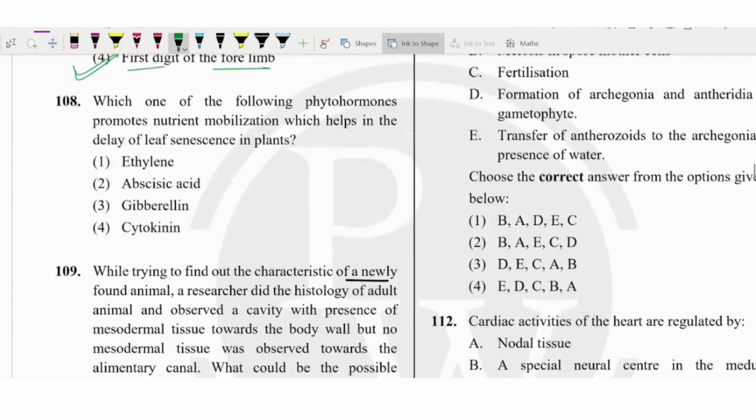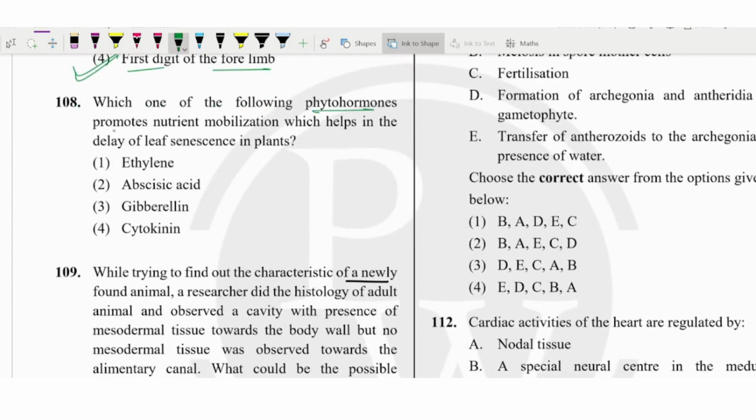Okay, next is, which of the following phytohormones promotes the mobilization of nutrients, which helps in the delay of leaf senescence in plants? That was actually only the cytokinin. It is not a tough question, it was an easy question, easy to moderate.